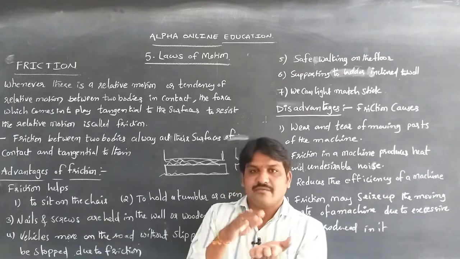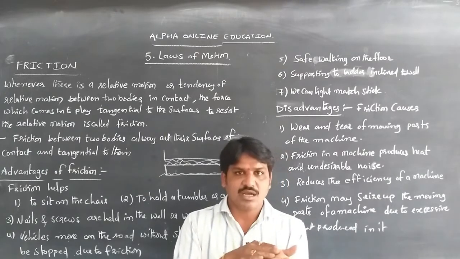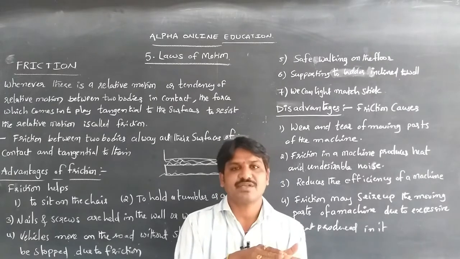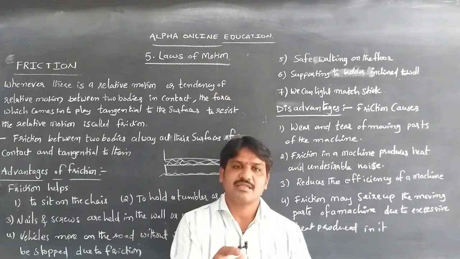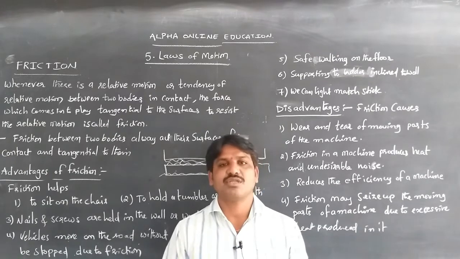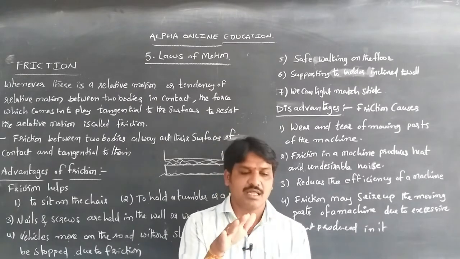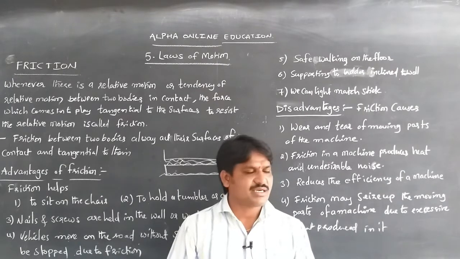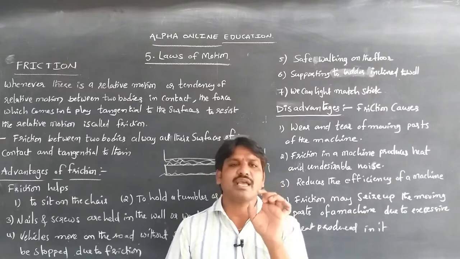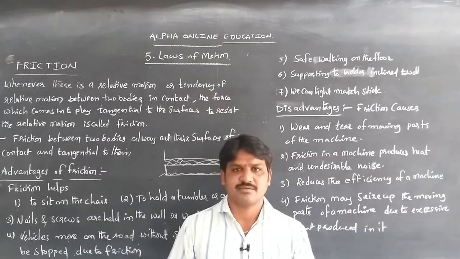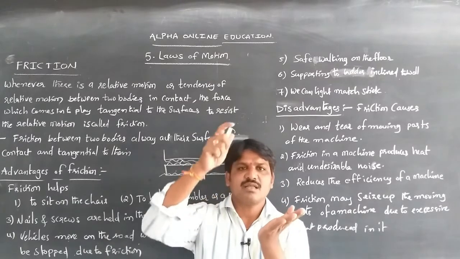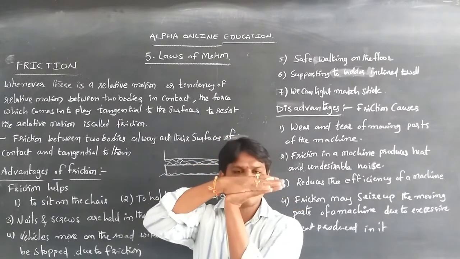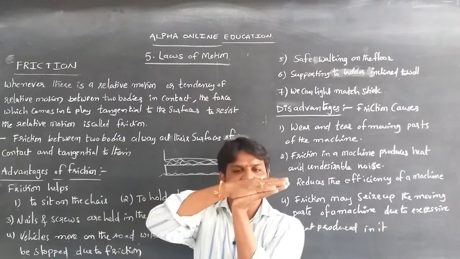Due to that, when vehicles are moving on the road safely without slipping because of the frictional force, if you put the brake, then the vehicle can stop at that place due to the frictional force between the tire and the road. Nowadays we can see that car tires are not filled with too much air, because whenever the area of contact between the tire and the surface is more, the frictional force will be more.